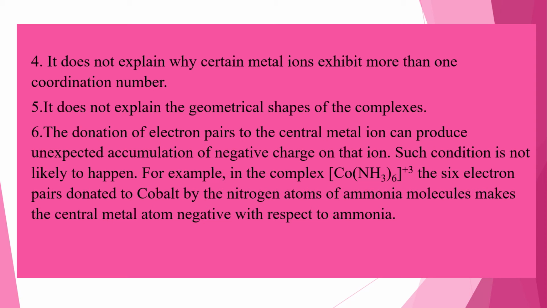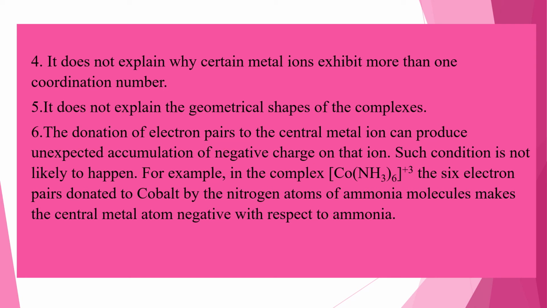For example, students, in the complex [Co(NH3)6]3+, 6 electron pairs are donated to cobalt by the nitrogen atoms of the ammonia molecules. This makes the central metal atom negative with respect to ammonia, and this condition is not likely to happen. So what is happening by the donation of electron pairs to the central metal ion? Unexpected accumulation of negative charge is produced on the central metal.